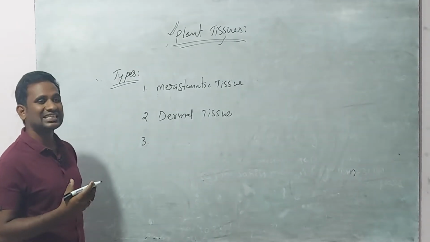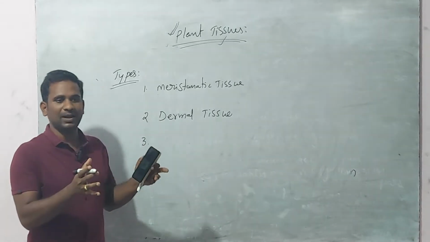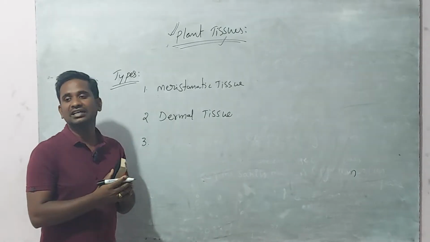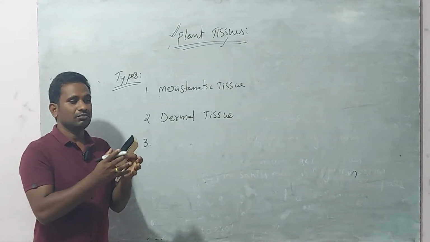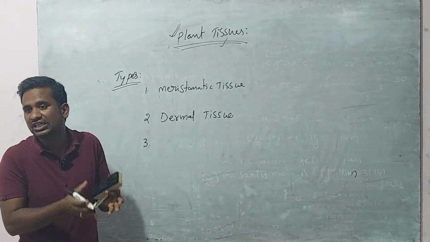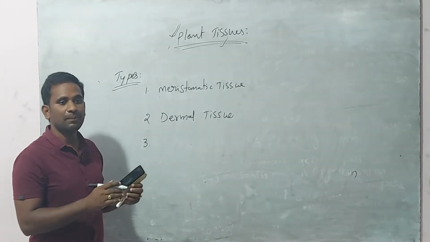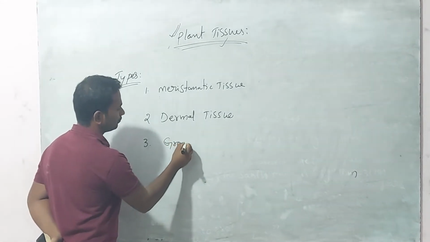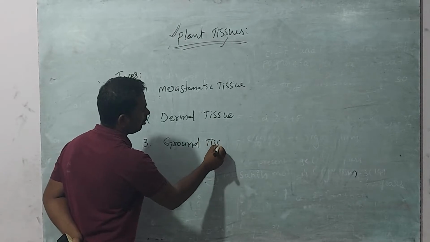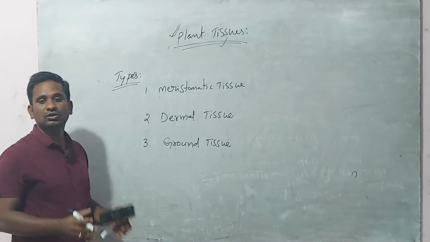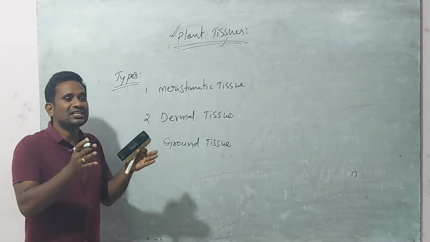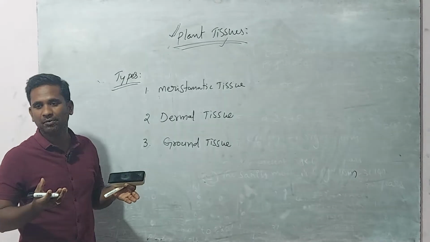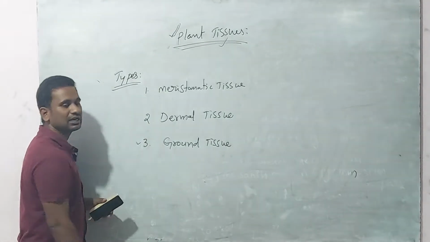The tissue which helps the bulk of the plant body and gives mechanical support to the plant body is known as ground tissue. So ground tissue gives the bulky nature, protection, and mechanical support to the plant body.